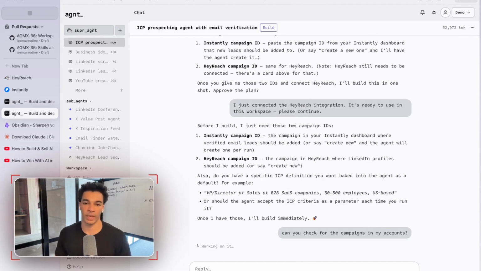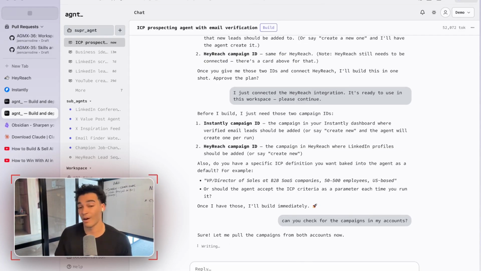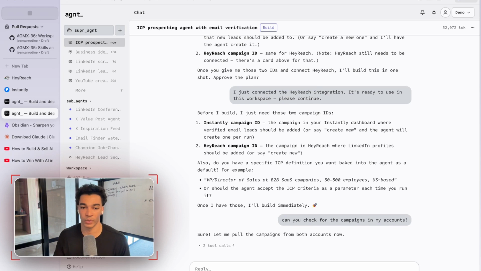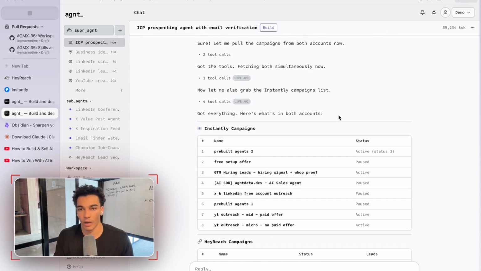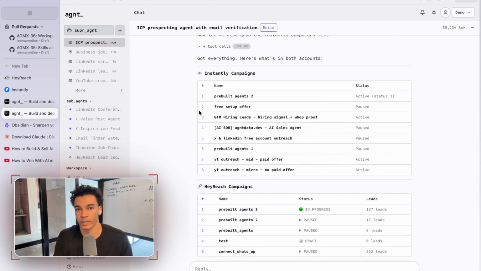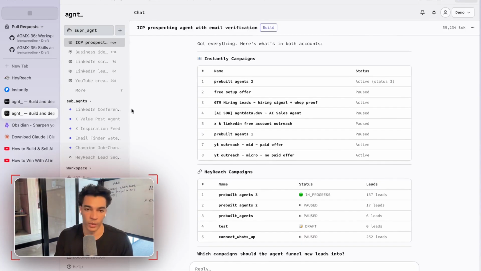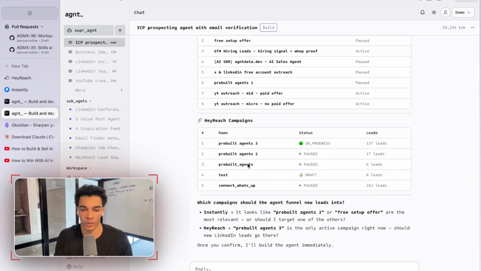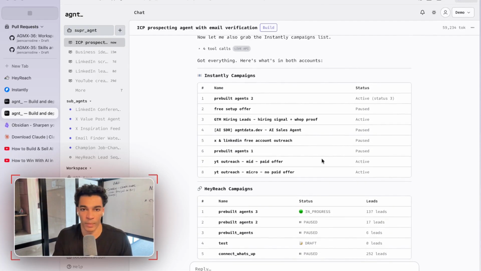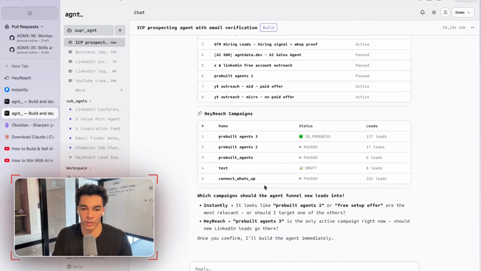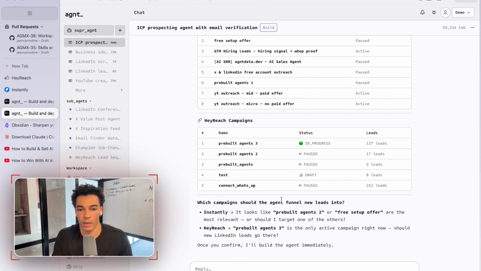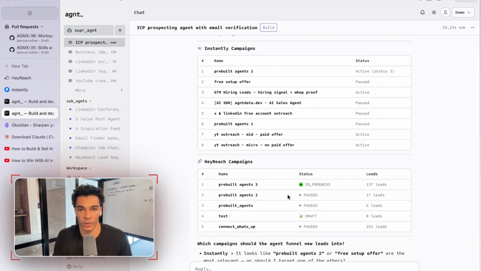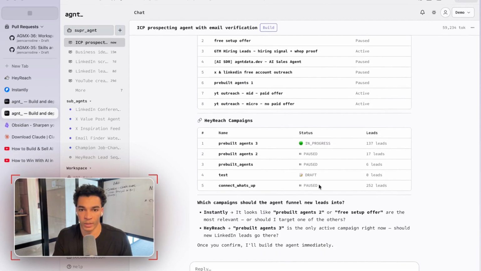So I already have some campaigns running. I'm actually not going to turn this agent on because I already have separate agents set up managing those campaigns, but we'll do this as a demo. All right, it's gone ahead and pulled in that campaign data for us from both of the platforms, and we'll just tell it which ones to use. This doesn't really matter because I'm not actually going to enable this for now, but we'll tell it to use pre-built agents 2 for Instantly and pre-built agents 3 for HeyReach.